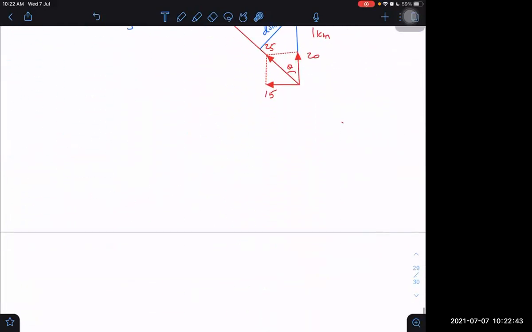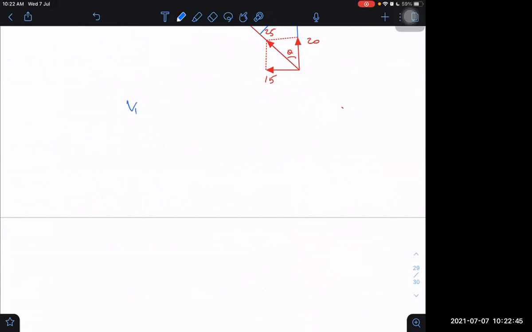Let us write the VBA vector. VBA vector is VB minus VA. What is VB? 20 j cap minus 15 i cap. What is the position vector of BA initially? RB initially minus RA initially.